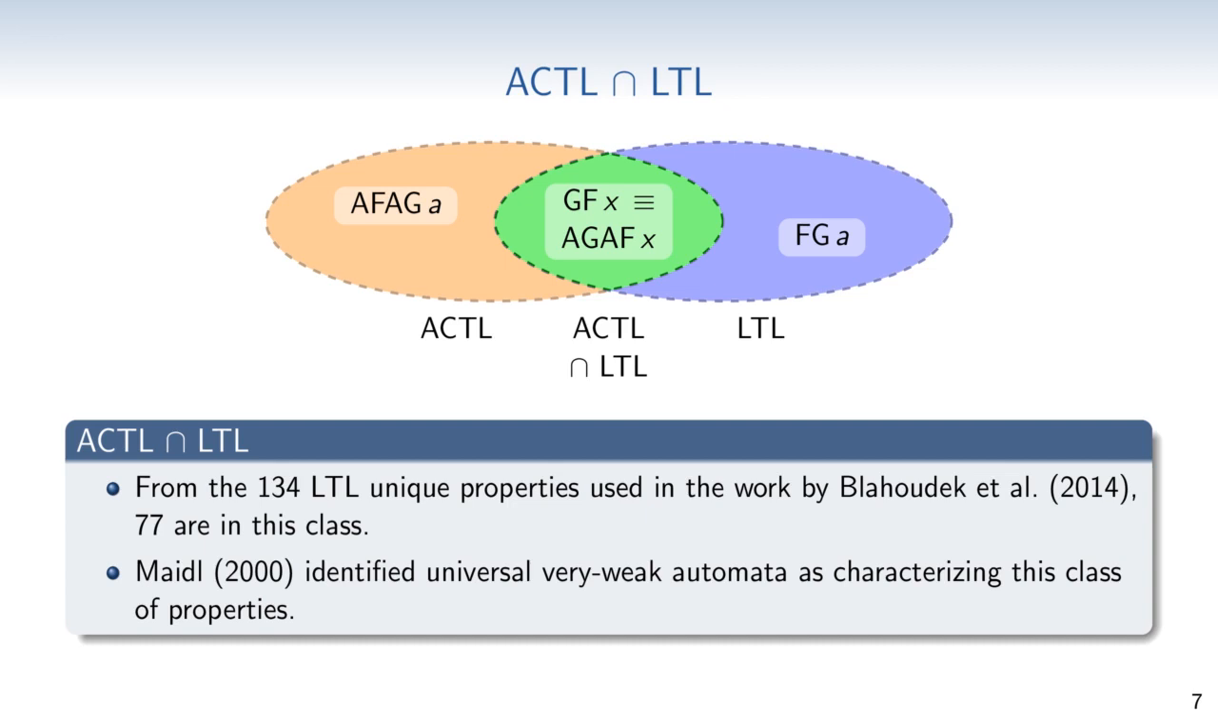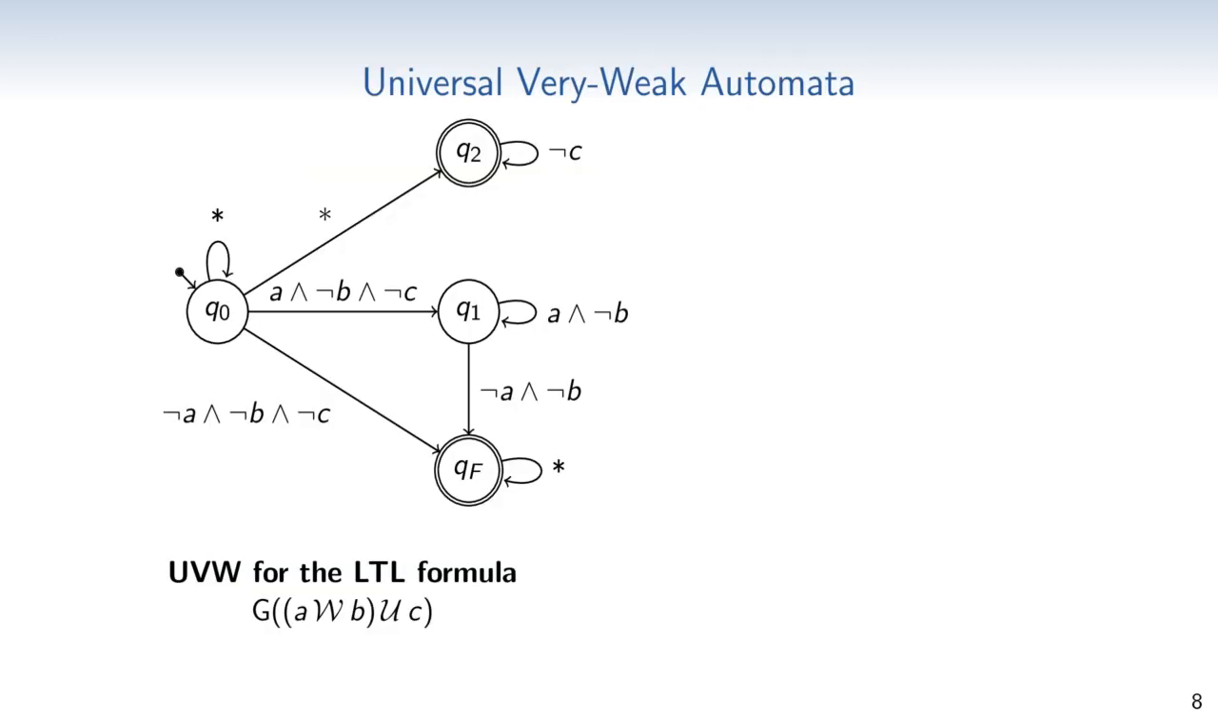But what is even more interesting, Monika Meidel identified a class of automata called universal very weak automata as characterizing the class of properties in ACTL intersected LTL. And our focus on this class is built on the properties of these automata. Universal very weak automata are also abbreviated as UVW. And to provide some intuition on how a UVW works, we introduce them by example.